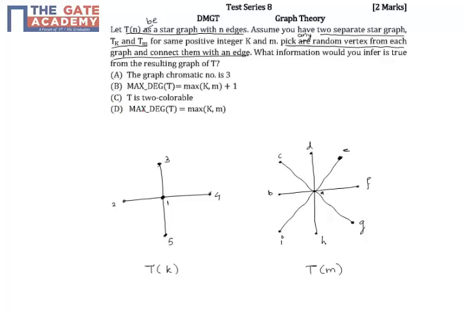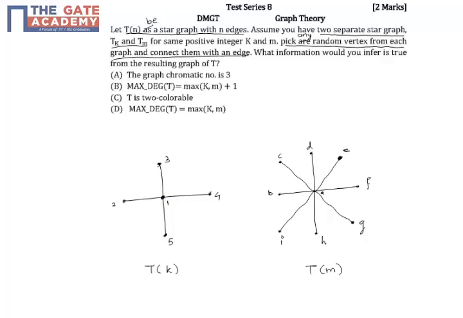Now let us look at option D, which says that the maximum degree of the resulting graph is the maximum among k and m, which is also wrong because sometimes the degree of the resulting graph can be the maximum among k and m plus 1, and this would happen when we connect the center vertex of both the graphs.